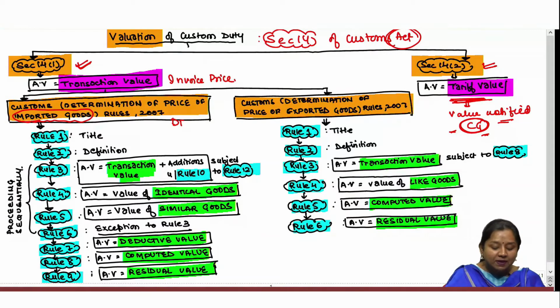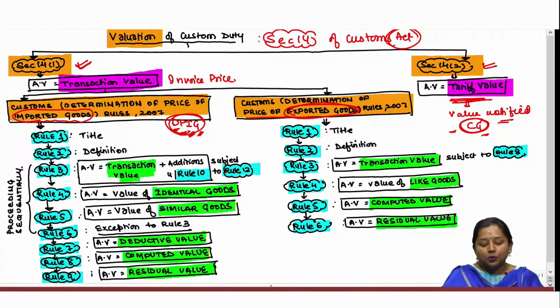They are also known as DPIG rules, determination of price of imported goods. And another set talks about determination of price of exported goods, which are known as DPEG rules, determination of price of exported goods. Both of these rules have been issued in the year 2007.